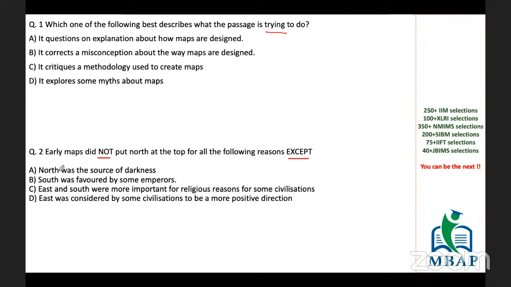Now reasons are given for why they did not put north on the map. You have to identify the one reason which was not the reason why they did not put it. So the reasons will be given in the passage itself. You have to identify that one sentence which is not given in the passage as a reason why early maps did not put north at the top.